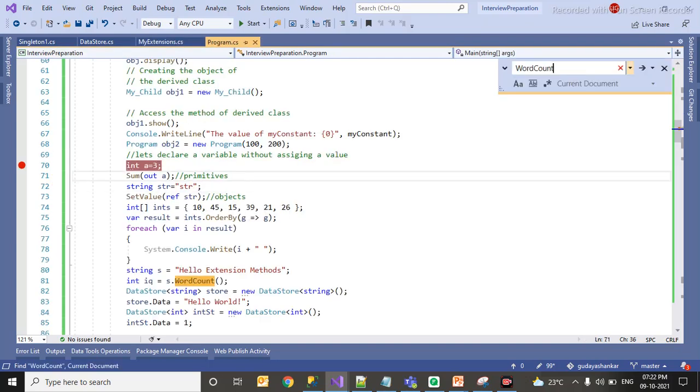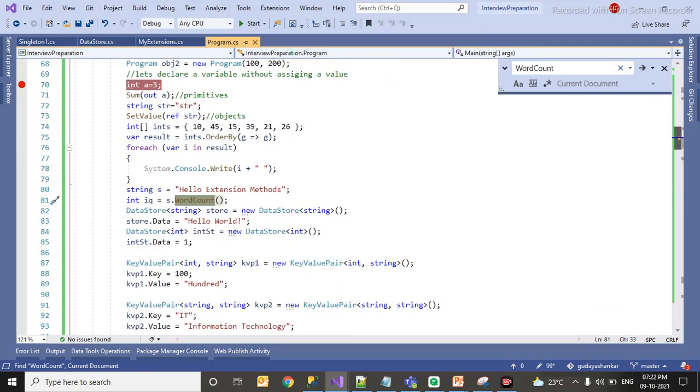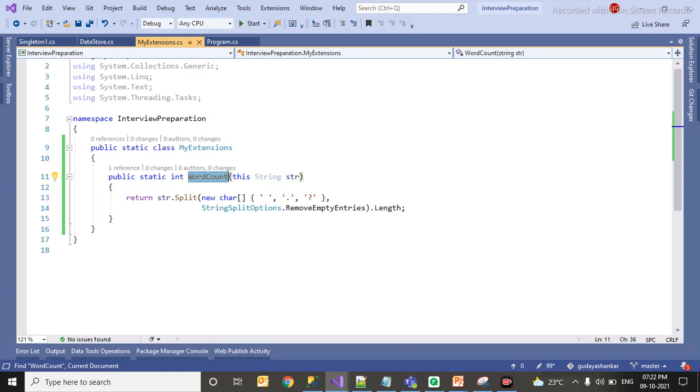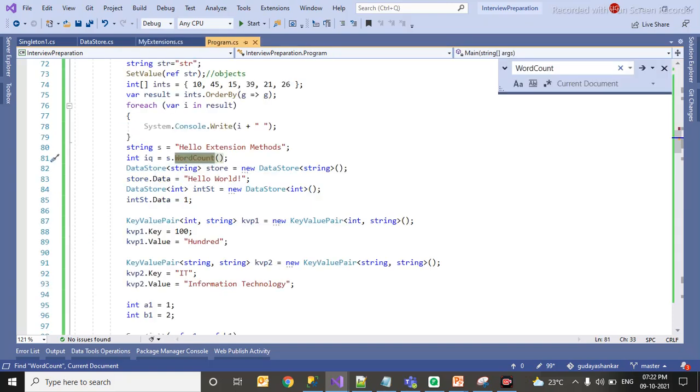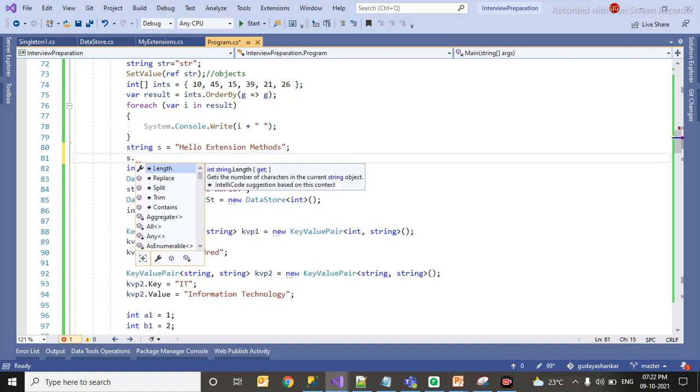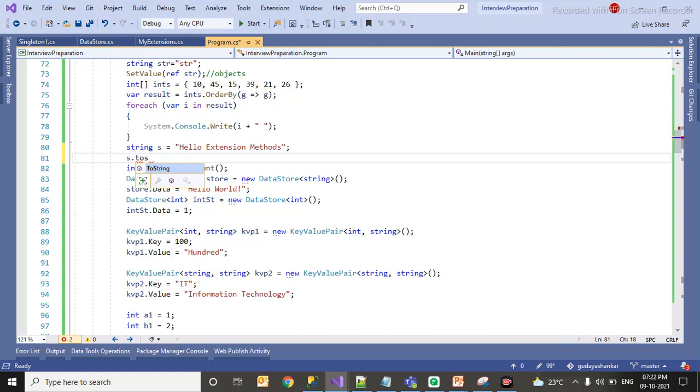So what I have done here, see here, I have not created an object of this my extension class. Still I am able to call my method. See, this is s dot, s is my string, dot word count. You might have seen s dot toString, right? So this is an extension method. Like this, I have created one more extension method, word count. You can see this extension int string word count.